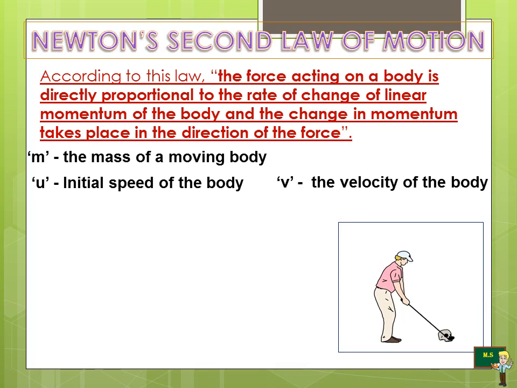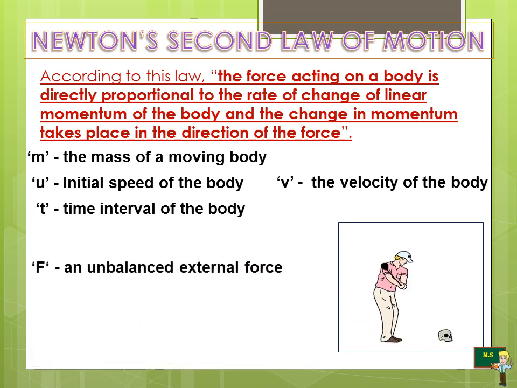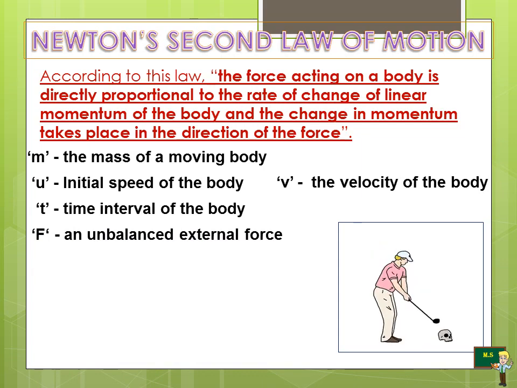The body receives a force from that golf stick and it moves to a distance and it has the velocity. t is the time interval of the body. That means between the rest and the movement or the displacement there is a time interval, and that time interval is referred to as t. F is the unbalanced external force. This external force was given by this person.